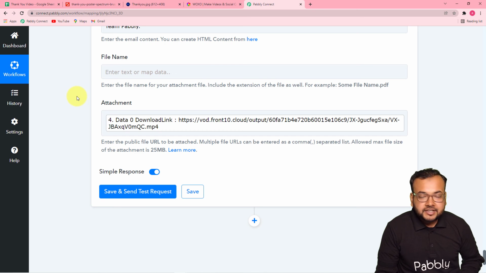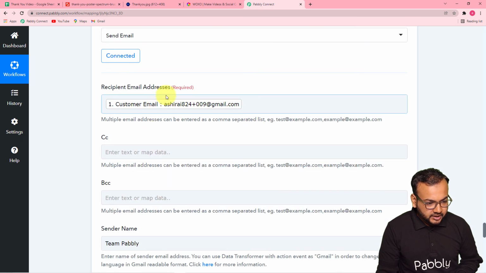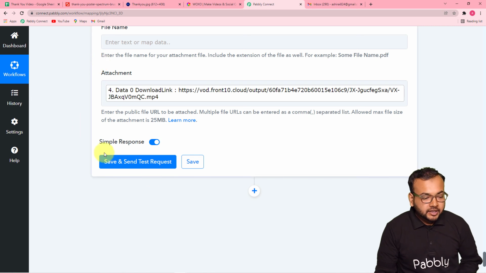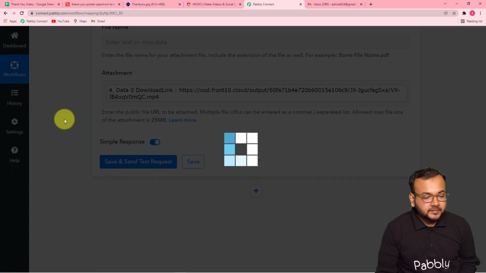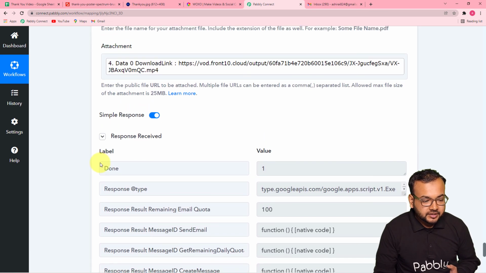Okay, now let's check our connection, whether it is working properly or not. And let me check the email address if I have the access. Okay, so I do not have the access of this email address. So just to show you the demo, I'm going to put my email address here, and I'll show you how the email will look like. Okay, so now I'm going to click on save and send test request here, and we will see how the email will look like. Okay, so it is taking a few moments and it is showing the response as done.